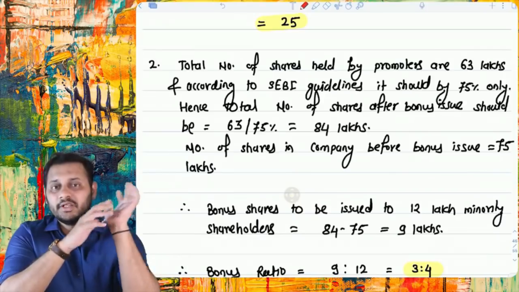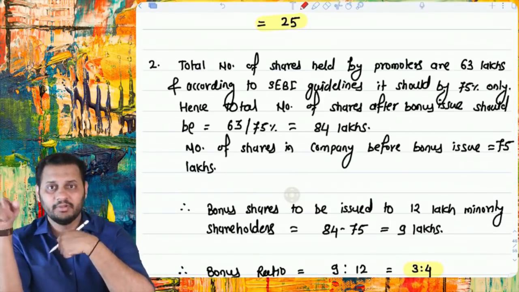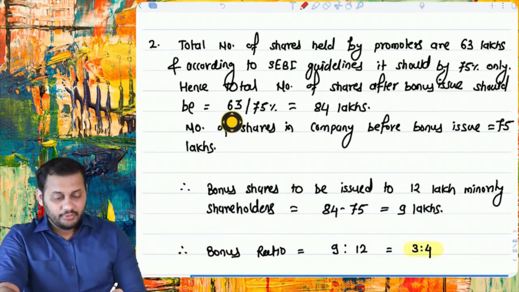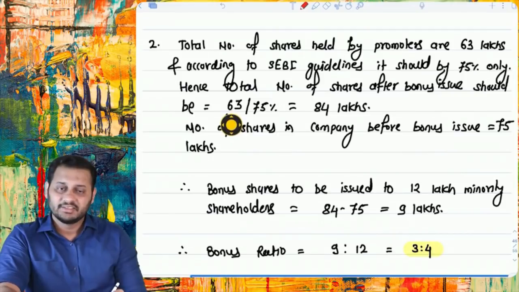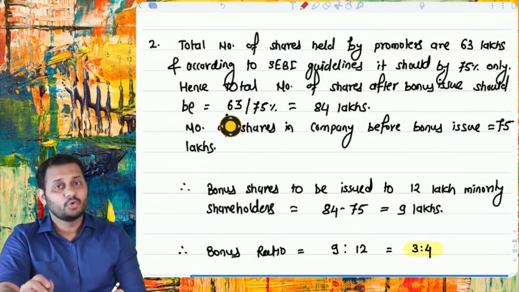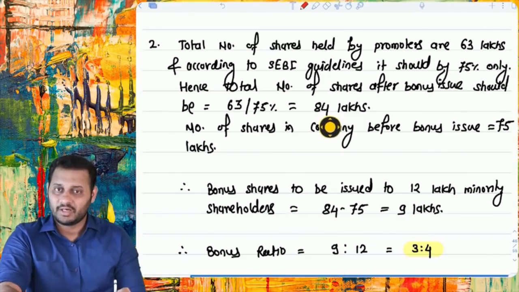The entire bonus will be given to the minority shareholders, so that automatically our holding will come down to 75%. So we do not want to sell a single share. 63 was there earlier, 63 will be held by the promoters now also. The total will increase. So if 63 is assumed to be 75%, then the total number of shares in the company should be 84 lakhs.